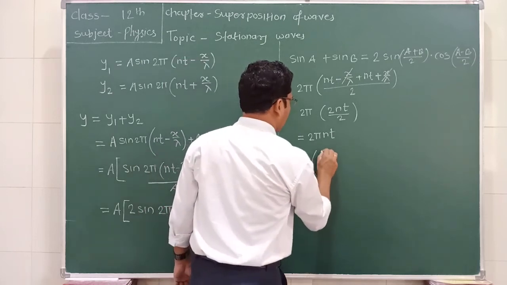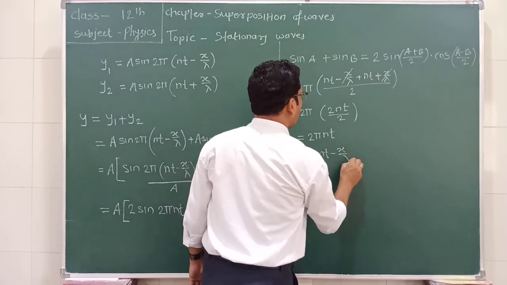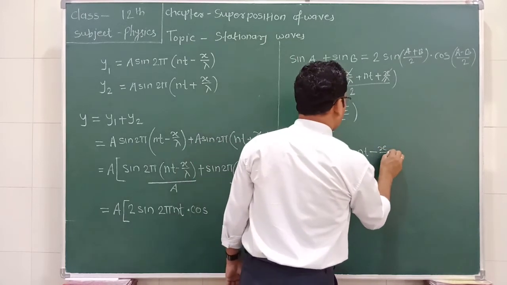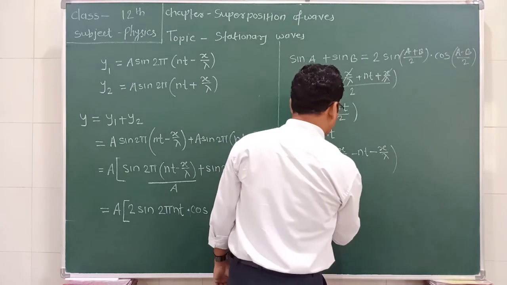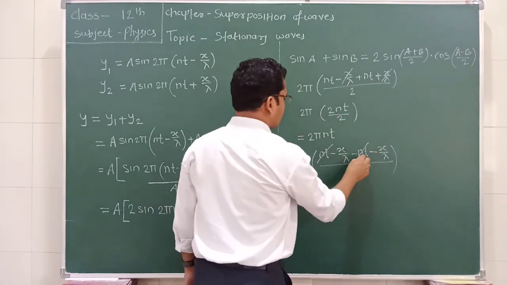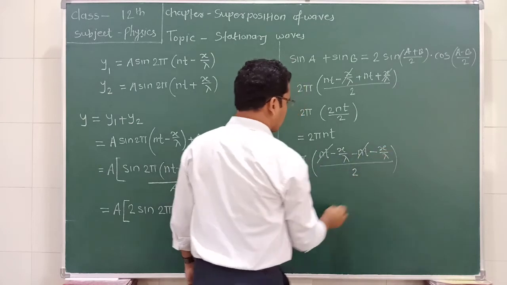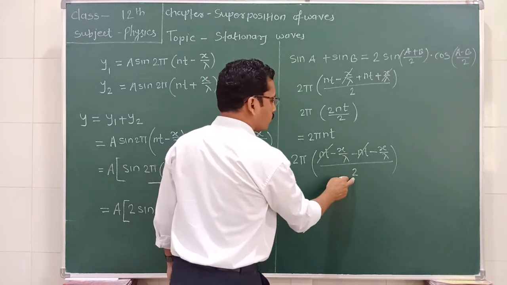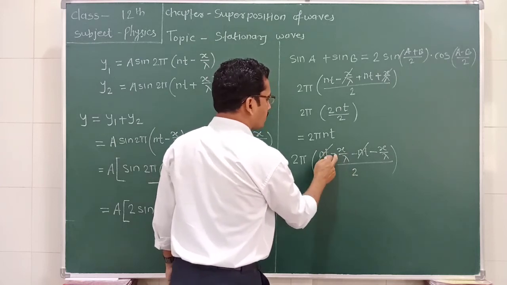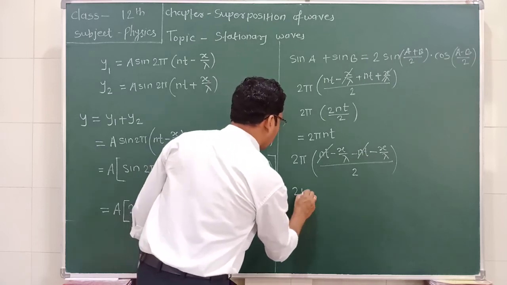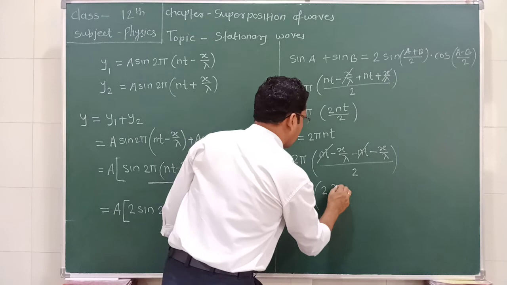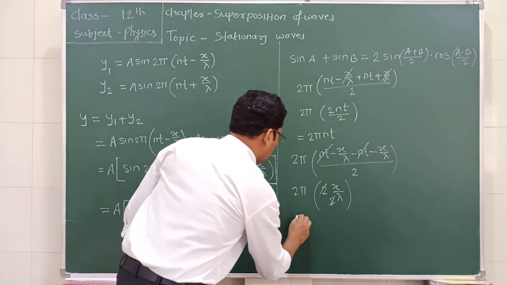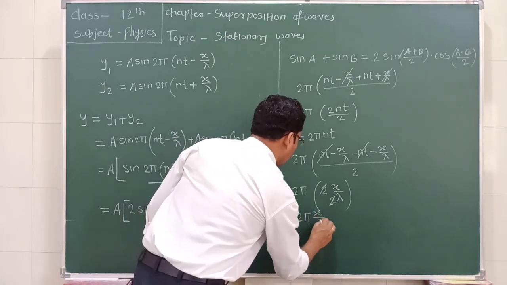It is (nt − x/λ) minus (nt + x/λ), divided by 2. The nt and minus nt cancel. Minus x/λ minus x/λ gives minus 2x/λ, divided by 2, and the 2s cancel. Therefore we remain with 2π x/λ.